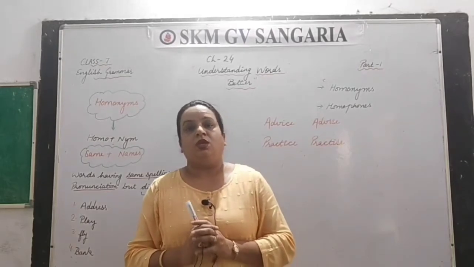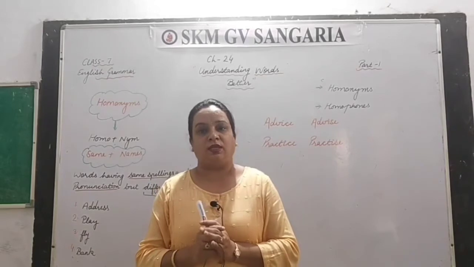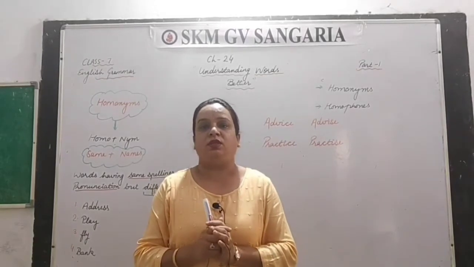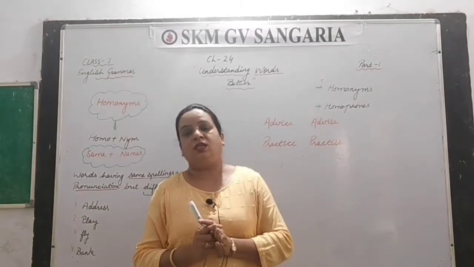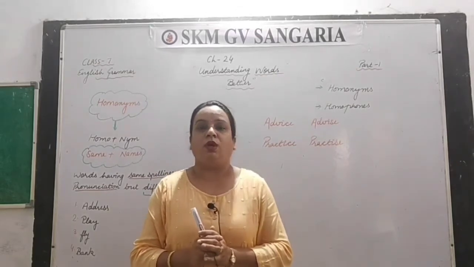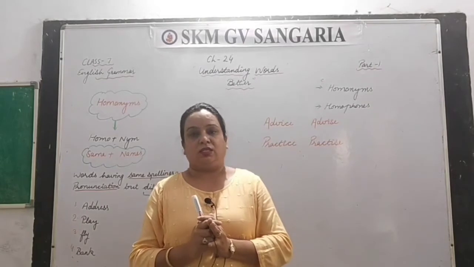This is chapter number 24 of your class 7th grammar book, and we are going to cover this chapter today. The name of the chapter is Understanding Words Better, which is given on page number 186 of your Cordova learning series.